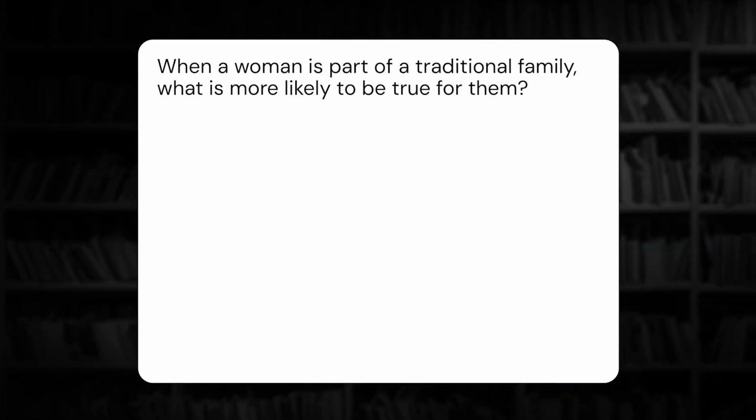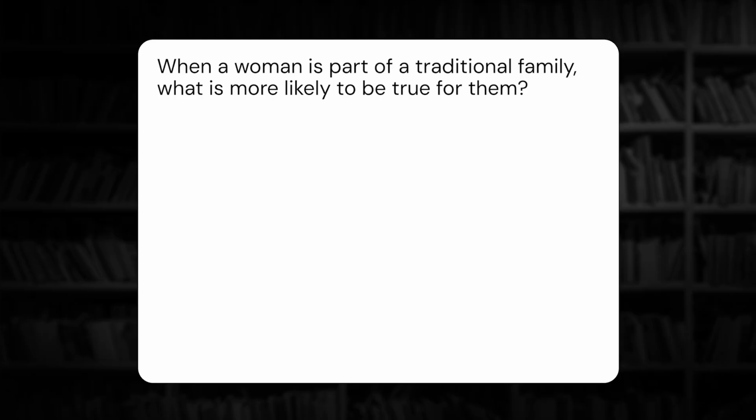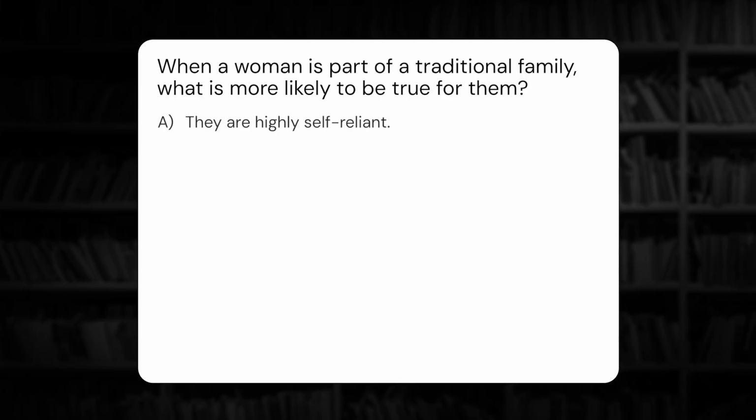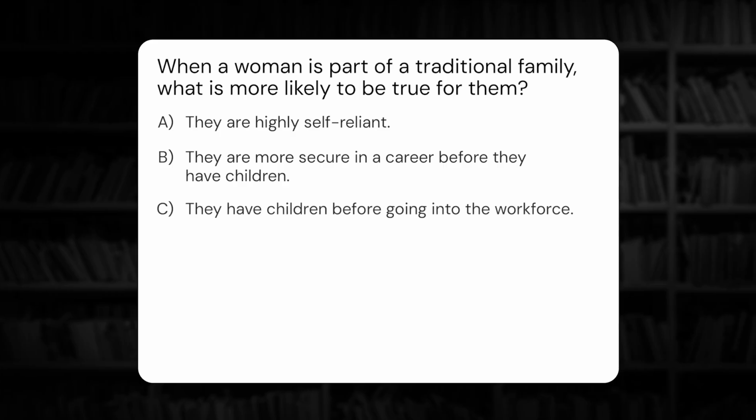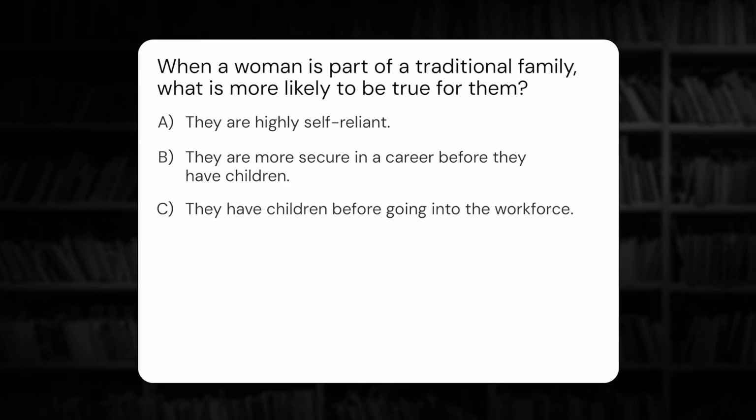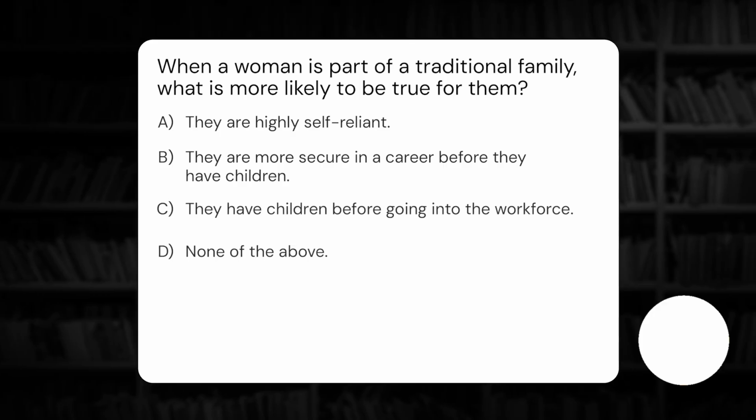On to question 9. When a woman is part of a traditional family, what is more likely to be true for them? A, they are highly self-reliant. B, they are more secure in a career before they have children. C, they have children before going into the workforce. D, none of the above.